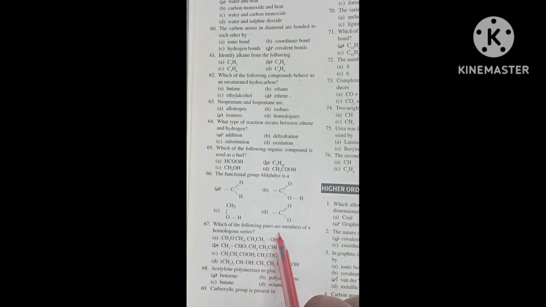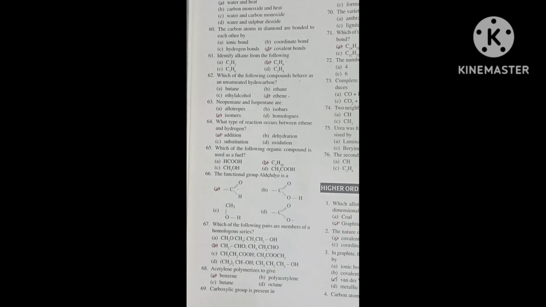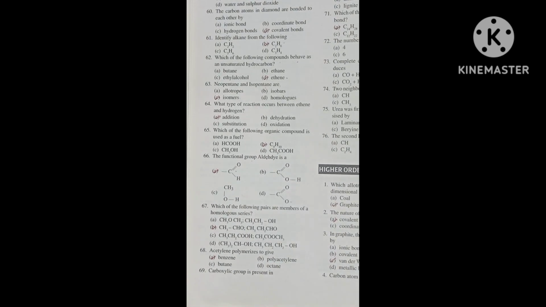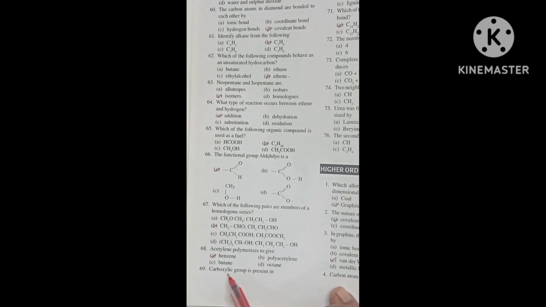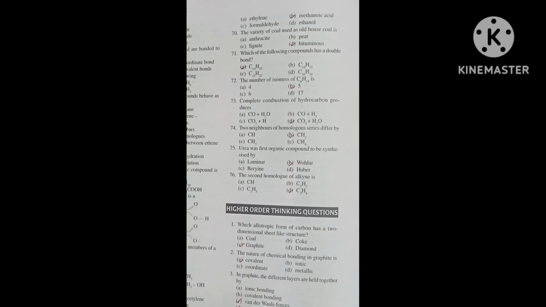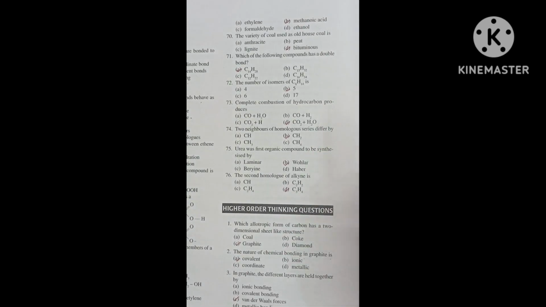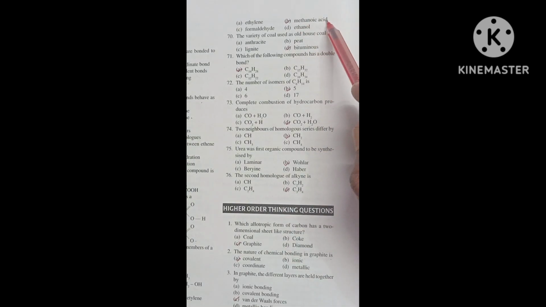Which of the following pairs are members of a homologous series? CH3CHO, CH3CH2CHO. Acetylene polymerizes to give benzene. Carboxylic group is present in methanoic acid.